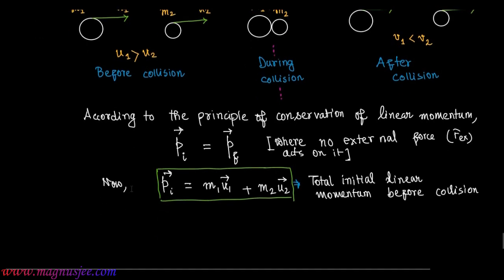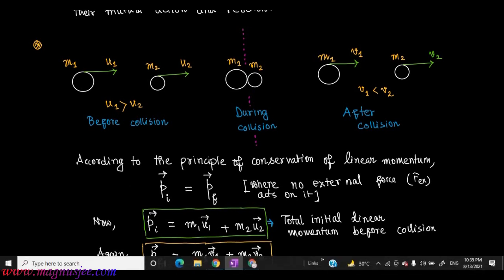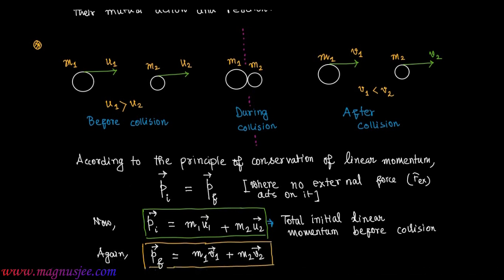And again vector pf is equal to m1 vector v1 plus m2 vector v2, which is the total final linear momentum vector of the two bodies after the collision.